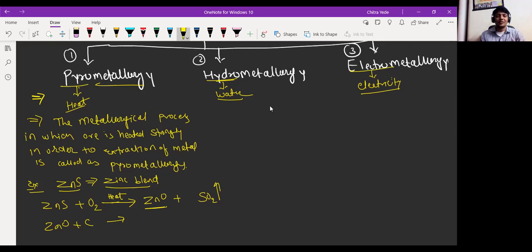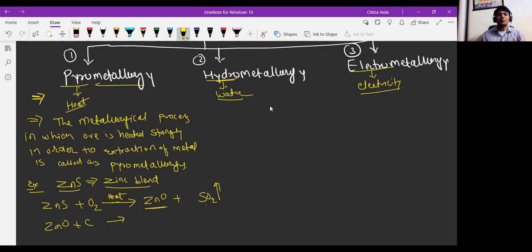Most industries release it directly into the atmosphere, but some industries, like purification industries, store that sulfur dioxide and use it for the formation of sulfuric acid. That SO2 is converted into SO3, then it is treated with oxygen and water vapors, and then they form sulfuric acid.